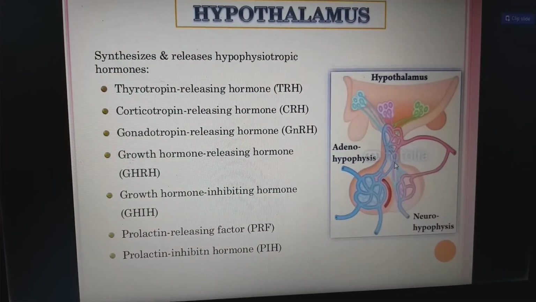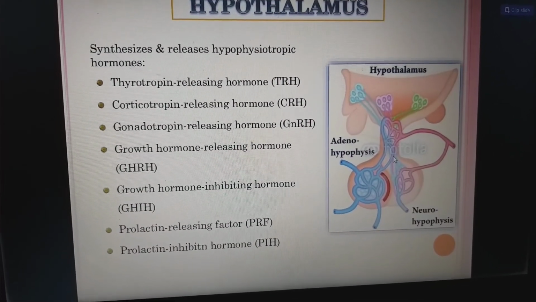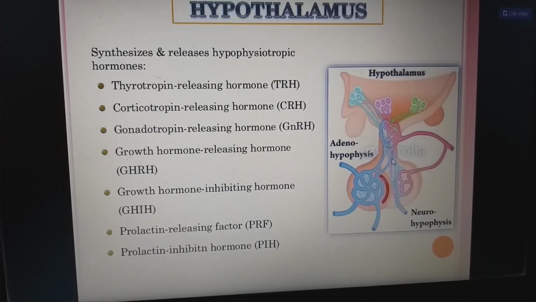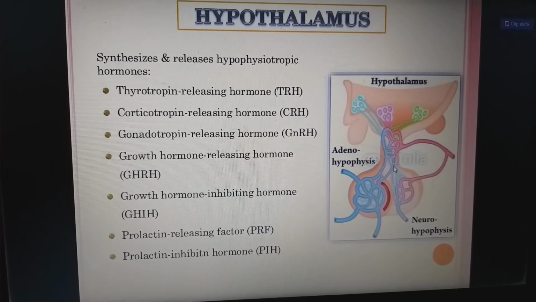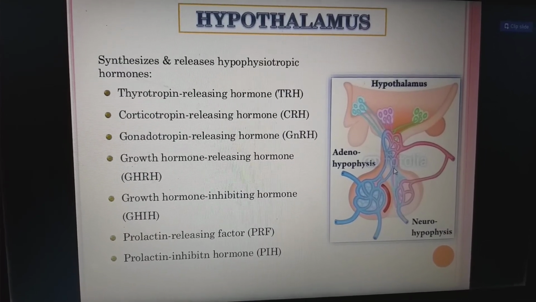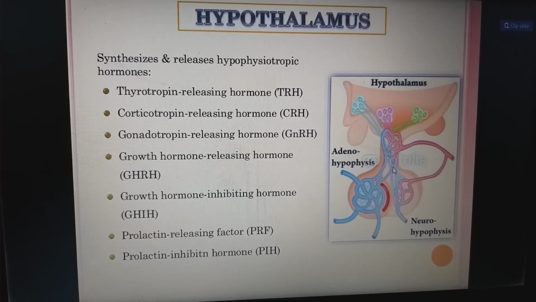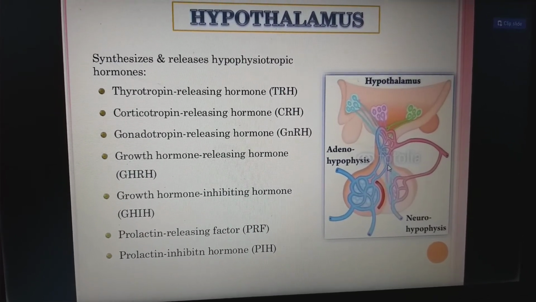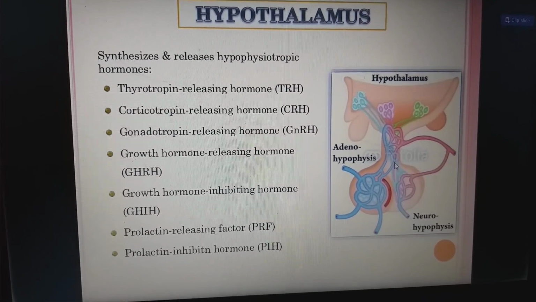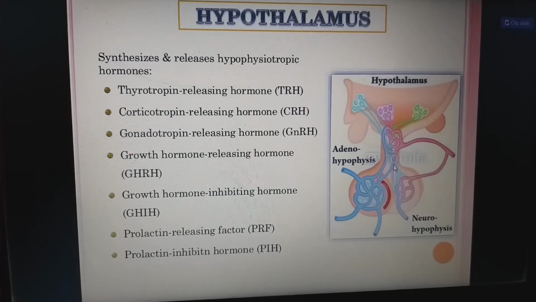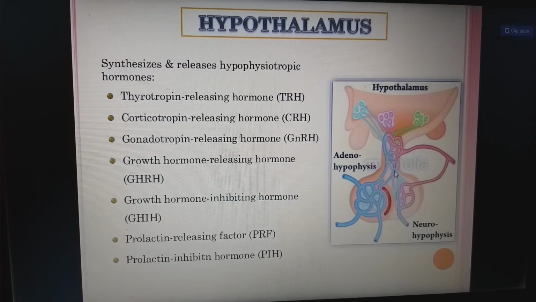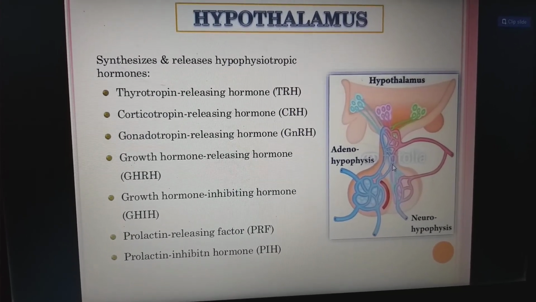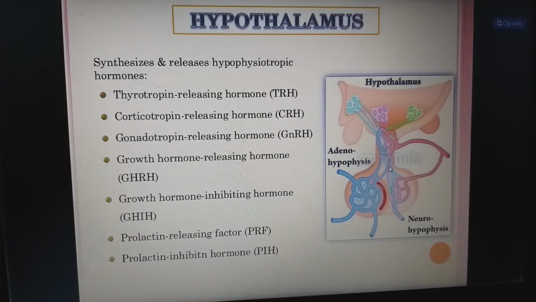The hypothalamus synthesizes and releases hypophysiotropic hormones, namely thyrotropin releasing hormone, which acts on the pituitary; corticotropin releasing hormone; gonadotropin releasing hormone; growth hormone releasing hormone; growth hormone inhibiting hormone; and prolactin releasing hormone. These are all the hormones secreted by the hypothalamus.